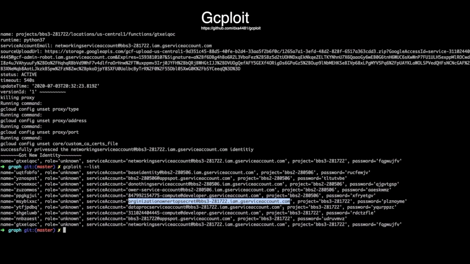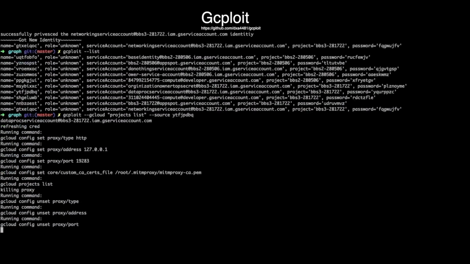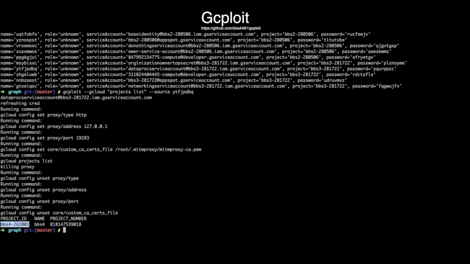We built support for this into GSploit, so let's take a look and see what it looks like. If we take another look at the list of service accounts we've compromised, there's one here that says Dataproc. Let's run gcloud projects list on this service account and see what projects it has access to. Looks like it has access to BBS4. Now let's run the Dataproc exploit on BBS4 through the Dataproc service account.